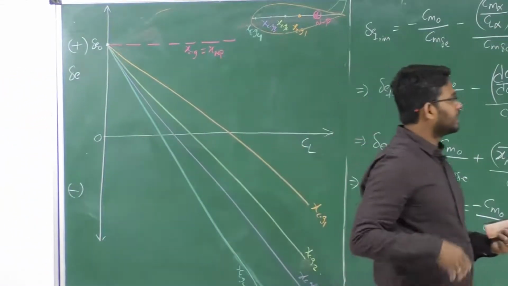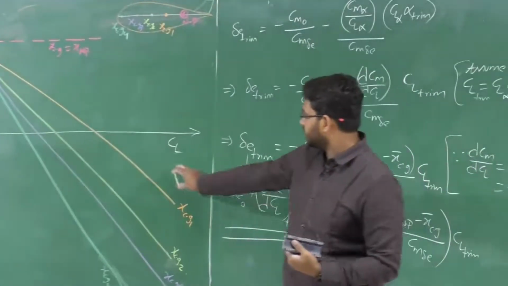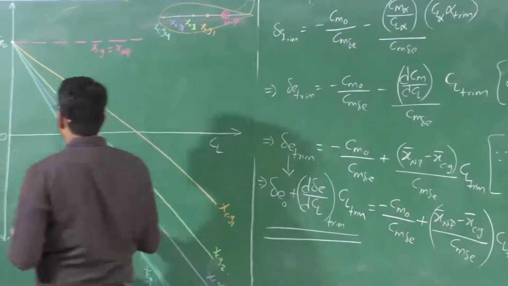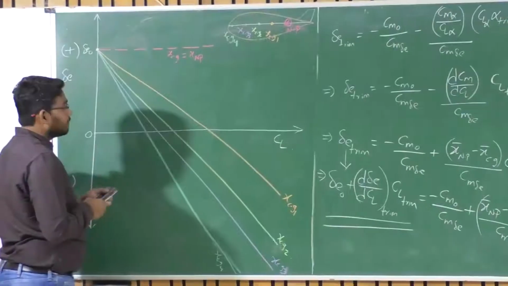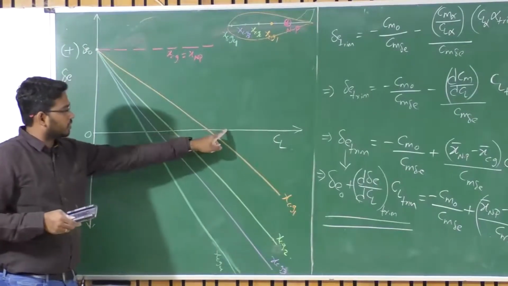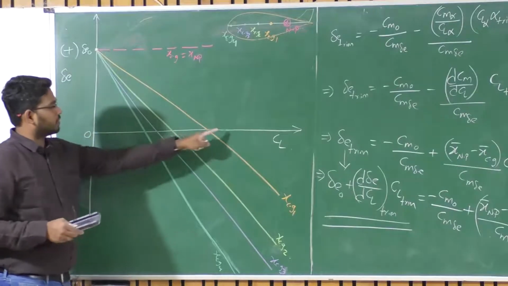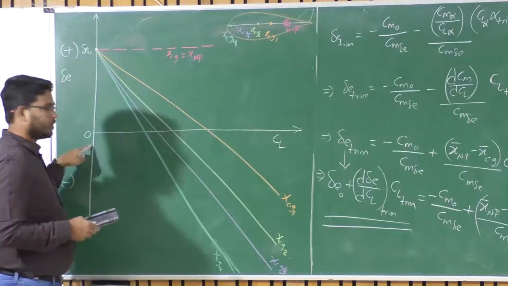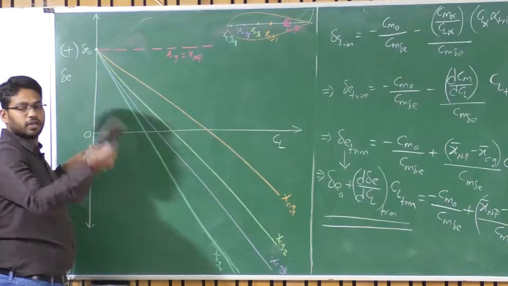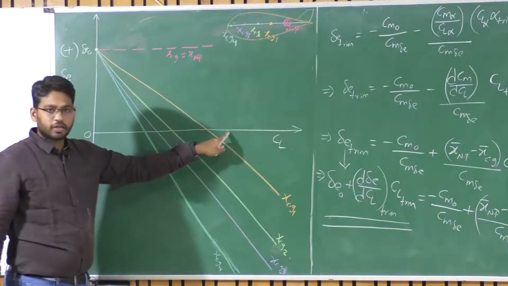So what do you mean by this? I am changing CL trim here, isn't it? The CL trim, or what is the CL trim? I am changing the CL value, right? So at each and every change in elevator deflection, that means for every CL there is a particular delta E value, which means there is a particular alpha trim. Am I correct or not?